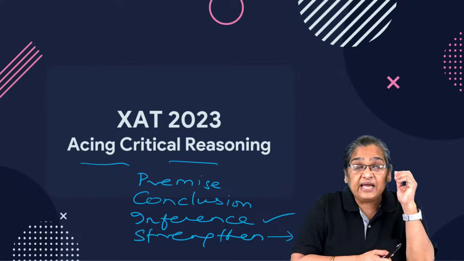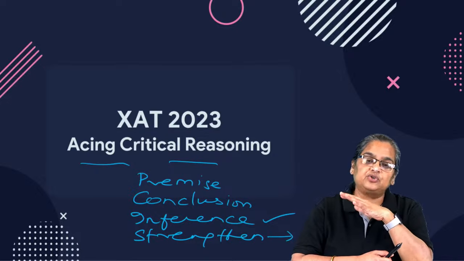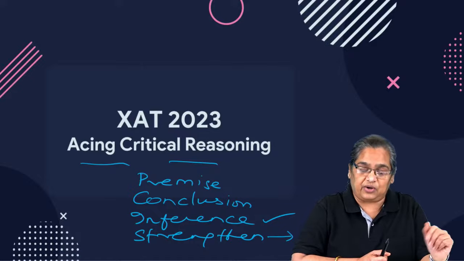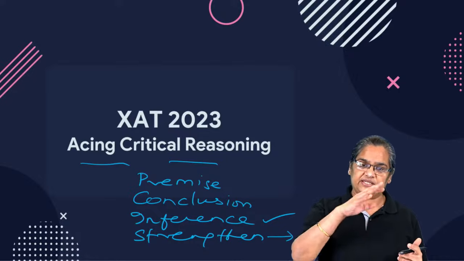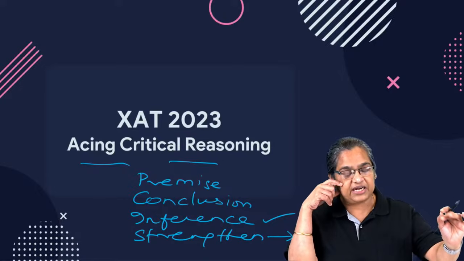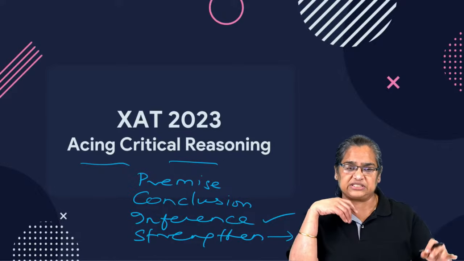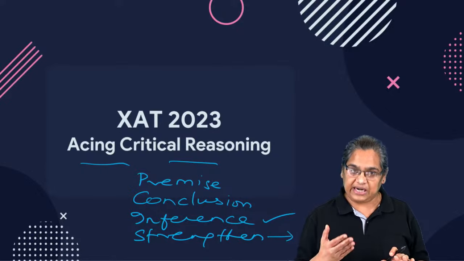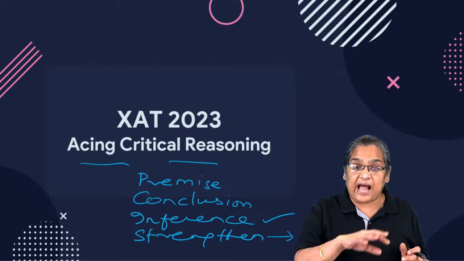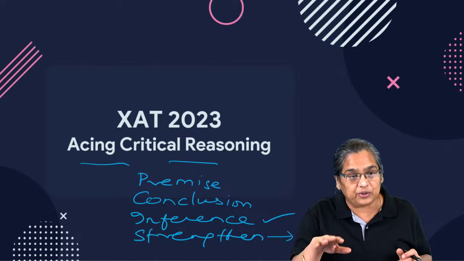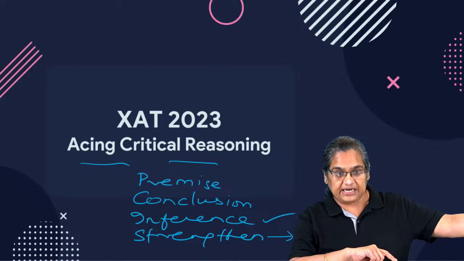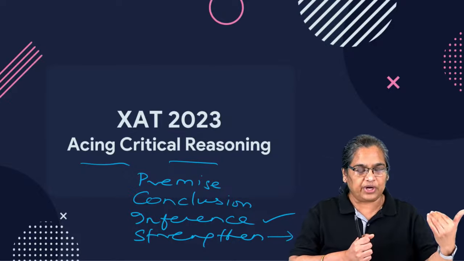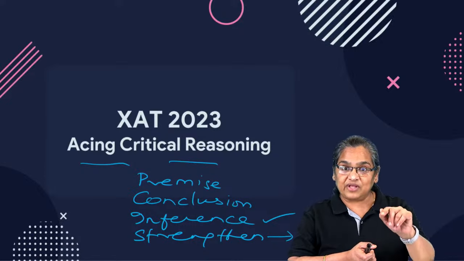So for example, if I say, it is cloudy today, it is going to rain. Now many of you will say, come on, it is cloudy, it may not rain also. But if I now say it is cloudy today, and in the last 15 days, whenever there have been clouds in the sky, it has rained, this makes you look at my conclusion in a different light. This extra information has made my conclusion that it's going to rain today stronger. That is a strengthening question.